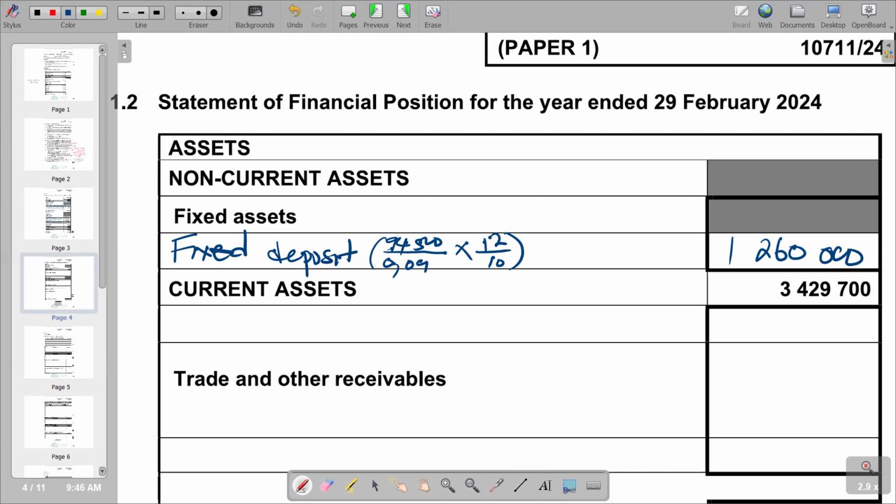Then we go to the current assets section, whereby we are given the total for current assets as pre-entered. For current assets, we are going to have our first entry here, which we can put as inventory, which is going to be the total of those trading stocks.